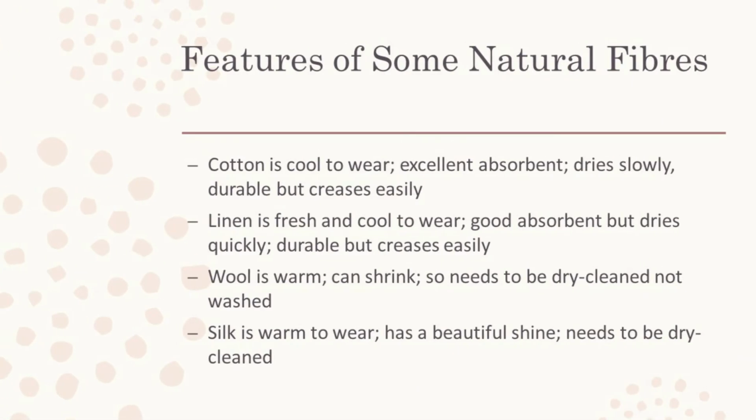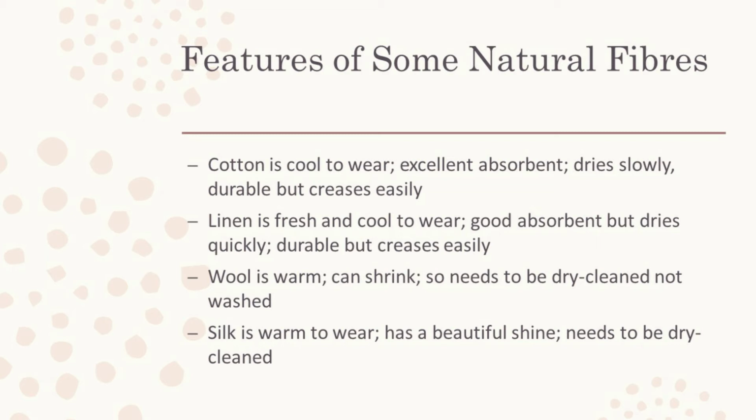Now, some features of natural fiber. Natural fiber like cotton is cool to wear, an excellent absorbent, meaning it absorbs more water, dries slowly, and is durable but creases easily.